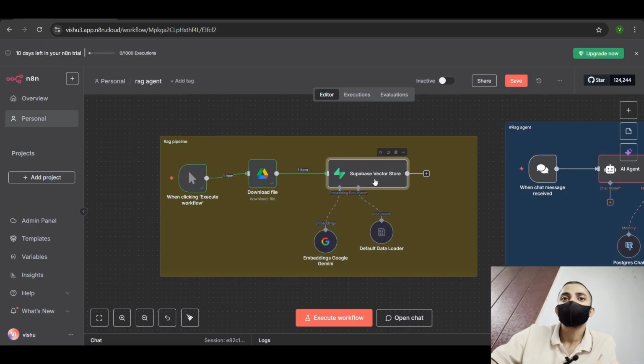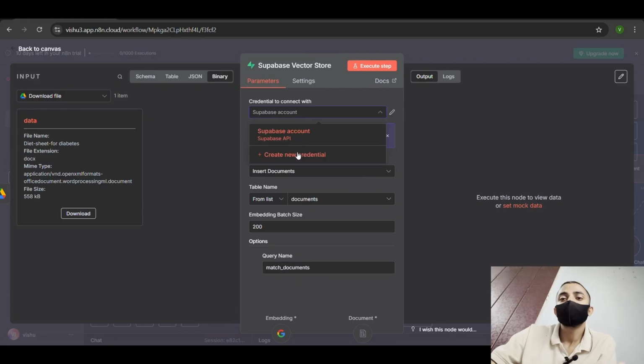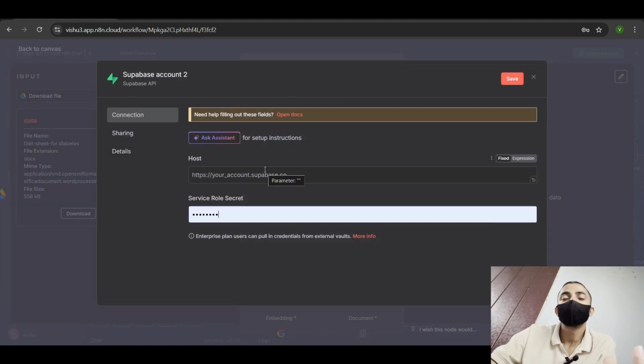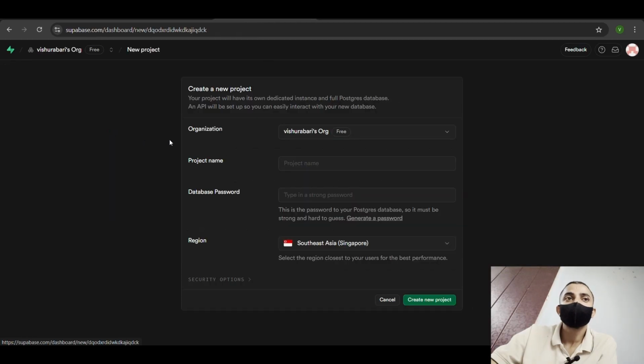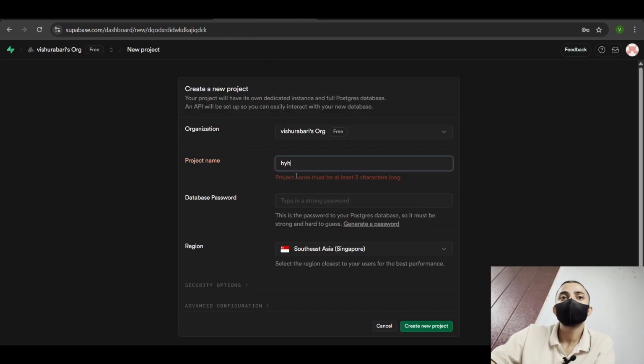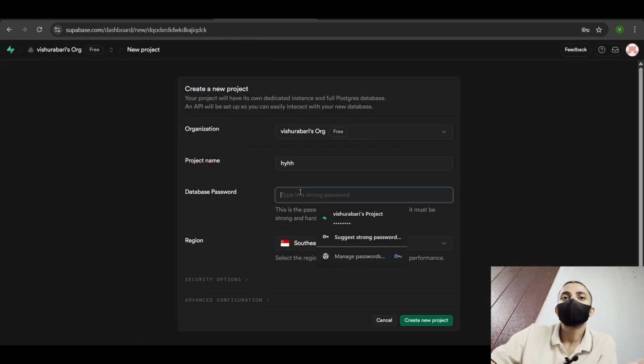After that, connect your Supabase vector store and create new credentials. We are going to connect the Supabase vector store to n8n. Go into your Supabase, click on new project, type any project name you want and a database password. Make sure you remember this password, because you are going to use it in n8n to connect this Supabase store. Then hit create project.